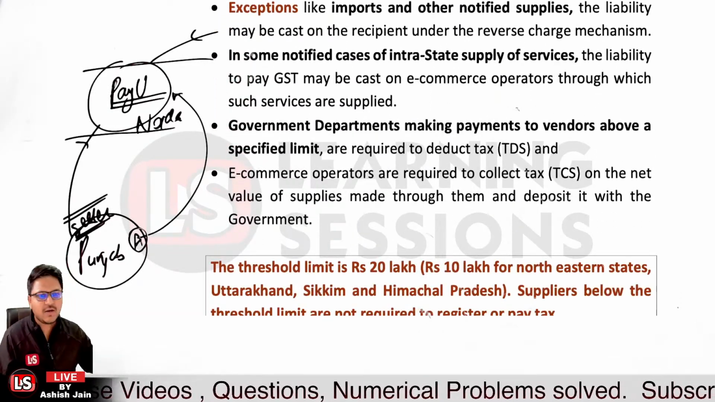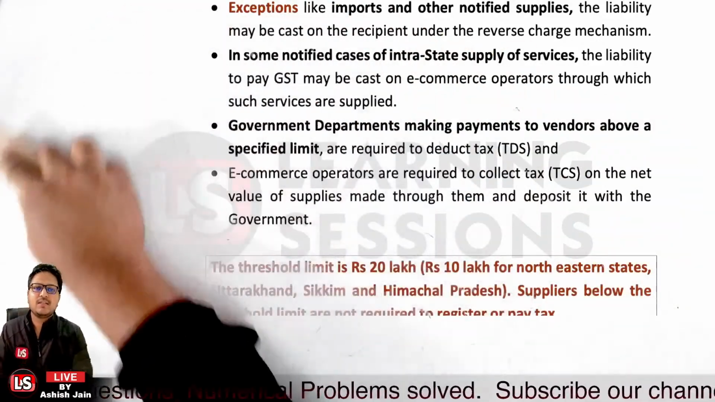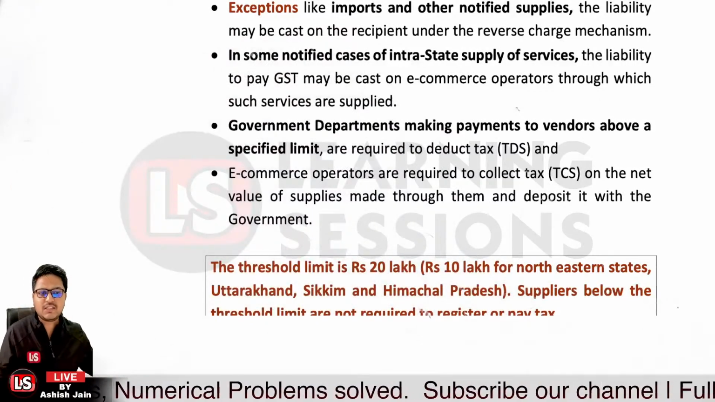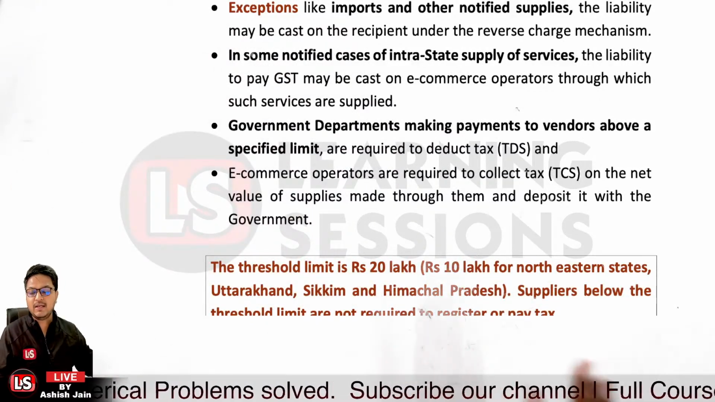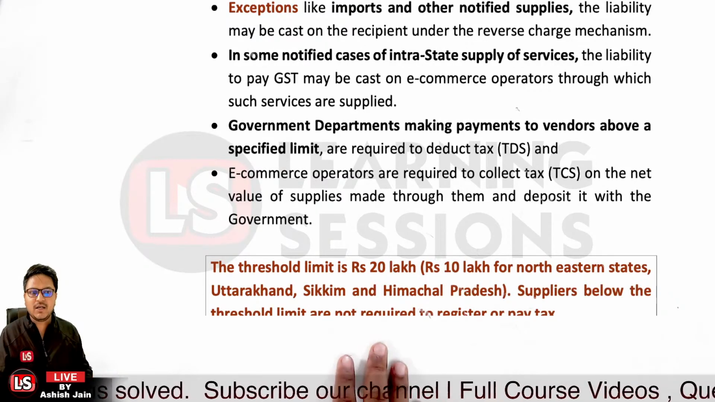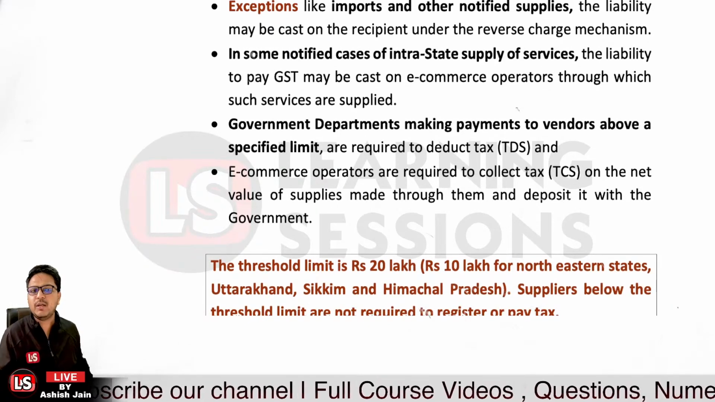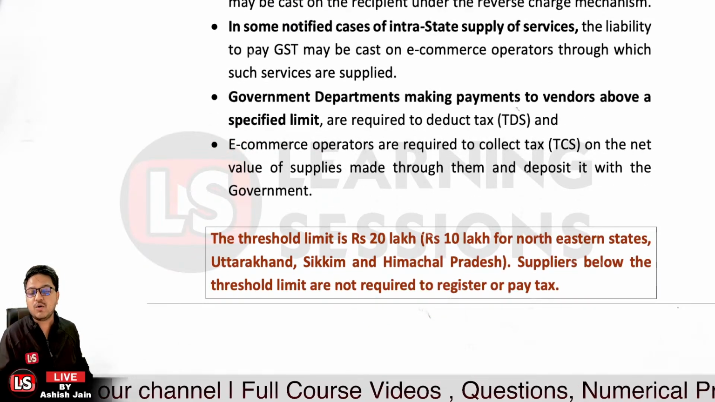Okay, now let's understand the threshold limits. It's 20 lakh rupees as the threshold limit for GST, and it is 10 lakh rupees for the northeastern states, Uttarakhand, Sikkim and Himachal Pradesh. Suppliers below the threshold limit are not required to register or pay tax.